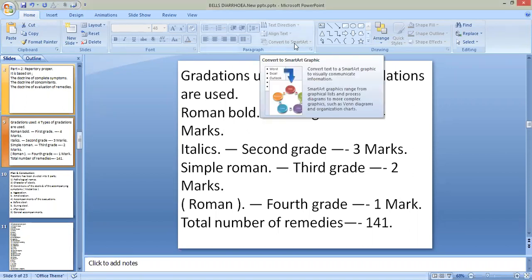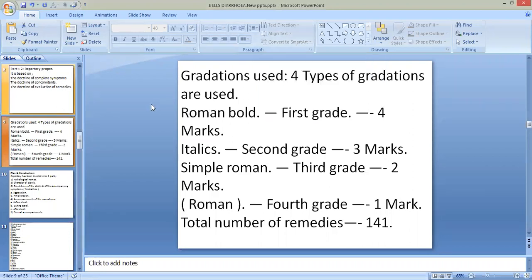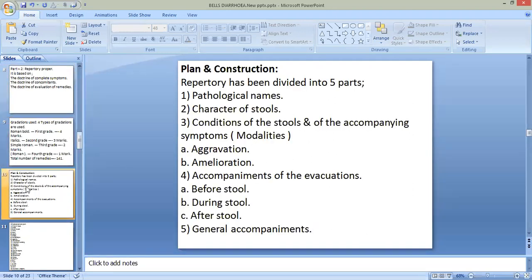You have to remember the gradations of each and every repertory, the number of remedies in each and every repertory, how many parts the book has, and how many sections in each repertory. These things are also very important while attempting the question and writing down the answer. Then the plan construction of this repertory.